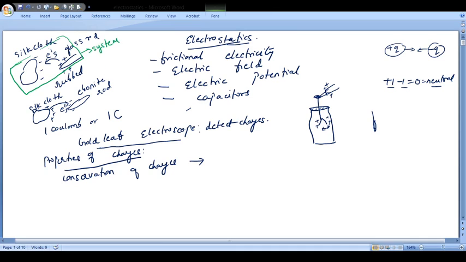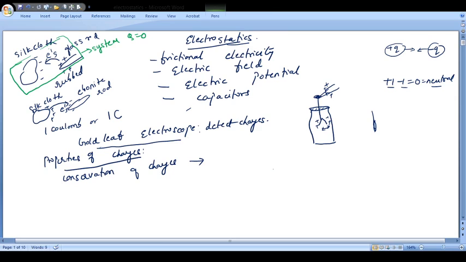If I ask what the total charge was before rubbing, the total charge before rubbing was 0, because for every positive charge there is an equal negative charge. But after rubbing, what is the total charge? If there are 4 positive charges here, there will be 4 negative charges here. So even after rubbing, the total charge comes out to be 0. That is, the charges are conserved.